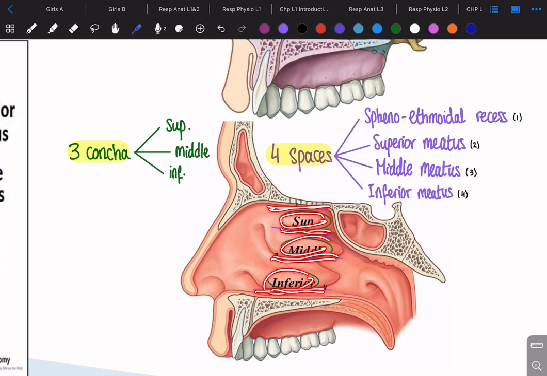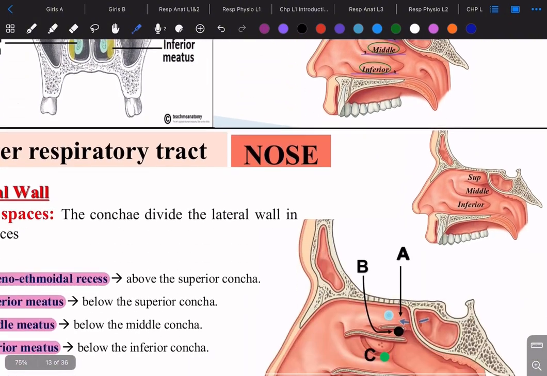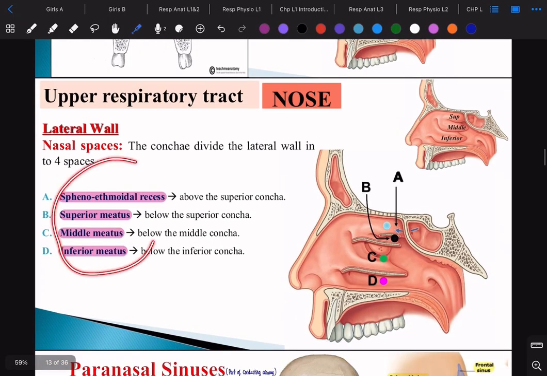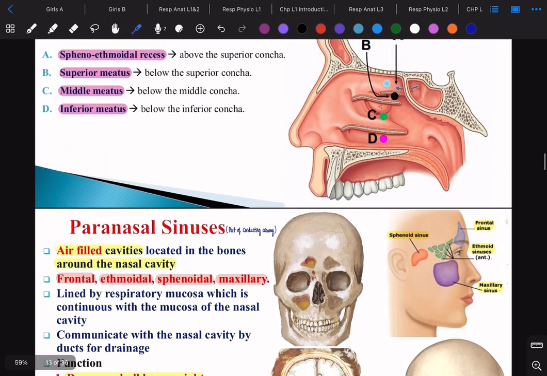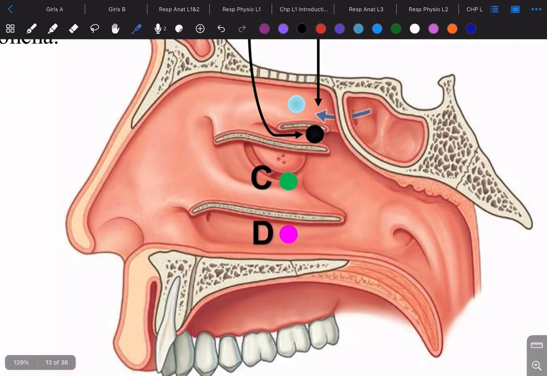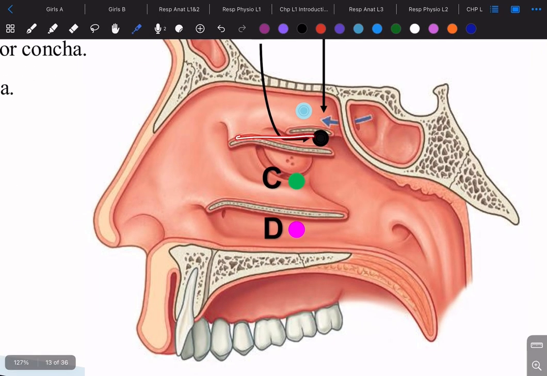What's the roof? The roof is going to be named after the bones it's against. So we have the ethmoidal bone and the sphenoid bone. So we're going to name it the sphenoethmoidal recess. This is the top space, the roof of this whole thing, okay? Now, this is the same thing I just said, the names of the spaces. And this is the spaces in a clear diagram, because they cut the sink, mink, and ink, the rooms, so we can see the spaces in a clear vision.